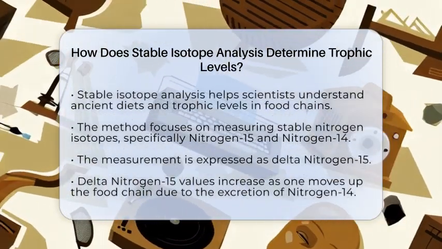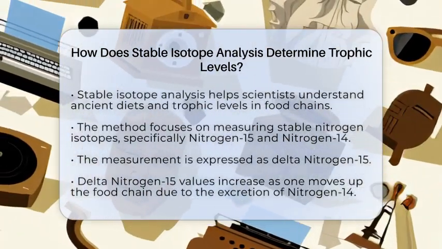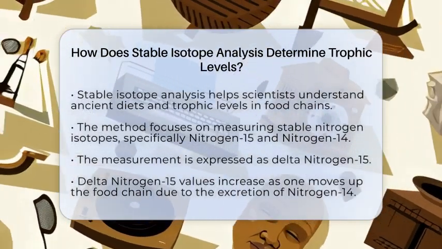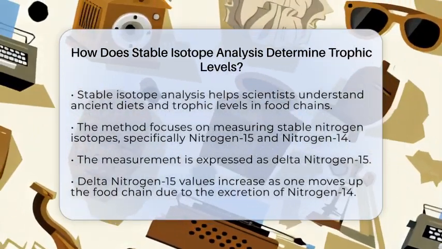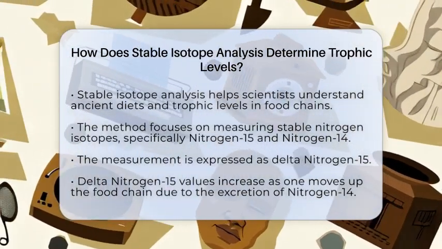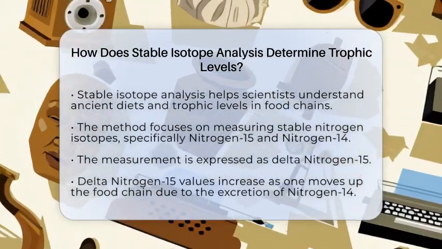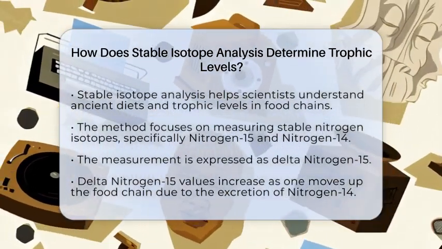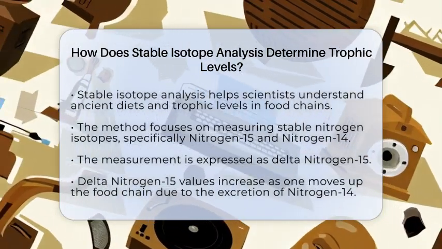Stable isotope analysis primarily measures the ratios of stable nitrogen isotopes, specifically nitrogen-15 and nitrogen-14. This measurement is expressed as delta nitrogen-15. As you move up the food chain, the delta nitrogen-15 values increase.